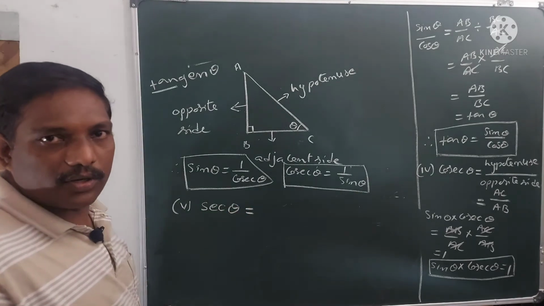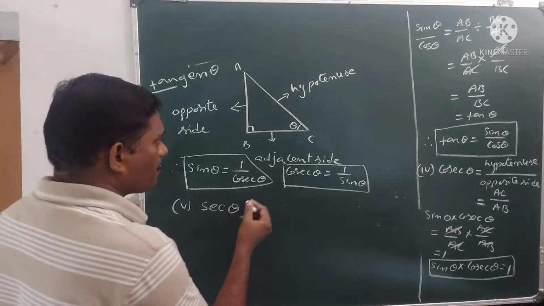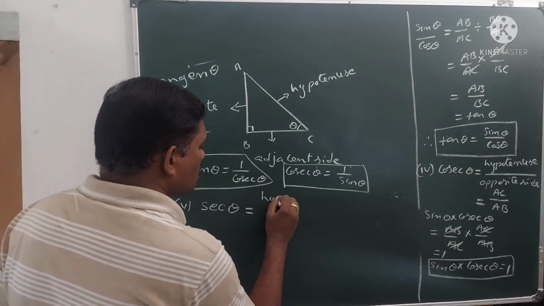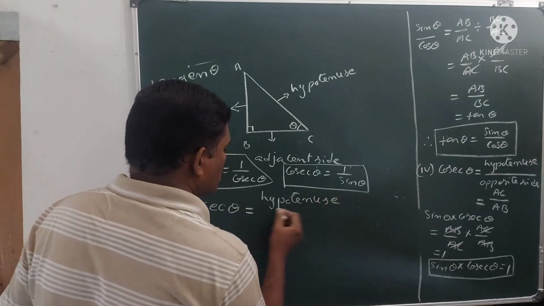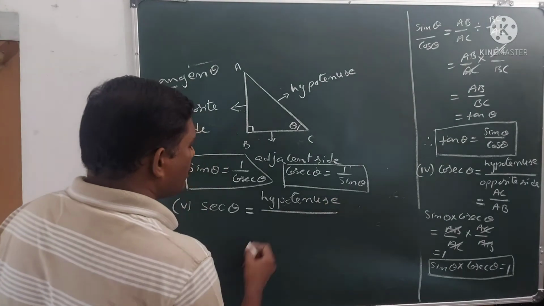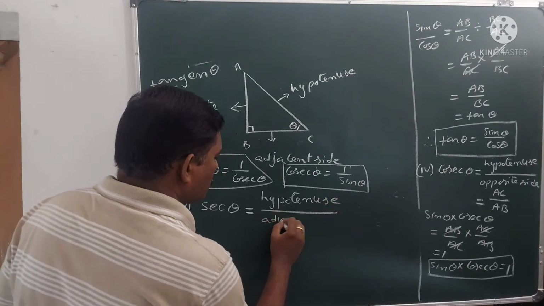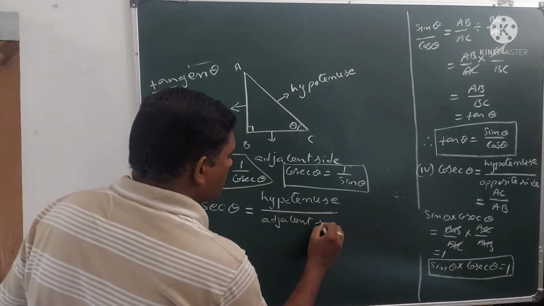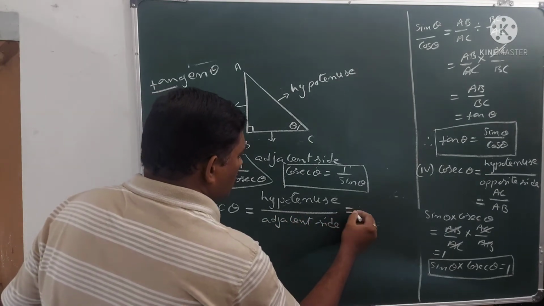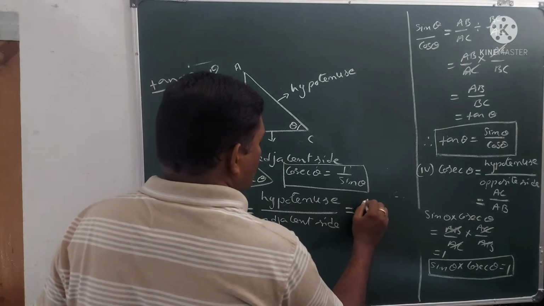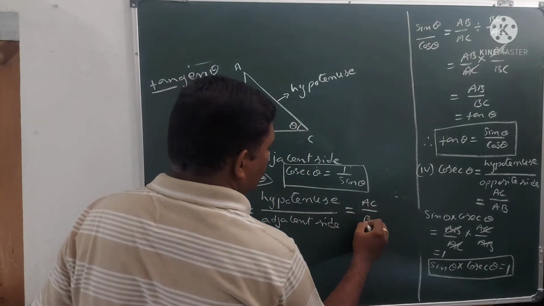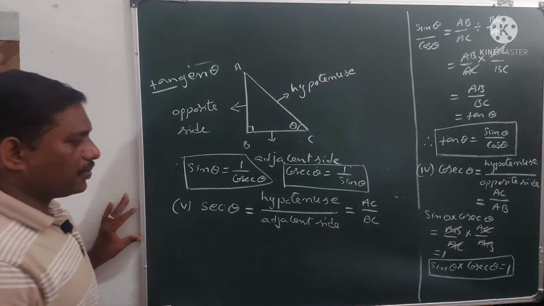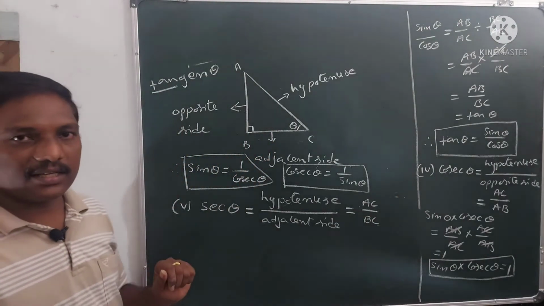Secant theta is equal to hypotenuse by adjacent side. Here hypotenuse is AC, and adjacent side is BC. So this is the secant theta.